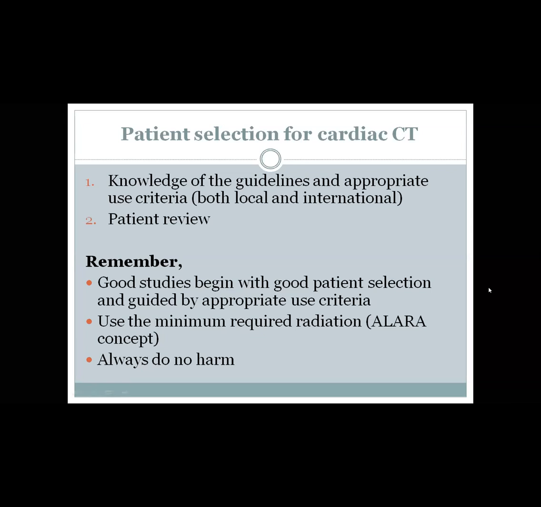Also, make sure the patient has no contraindication for your cardiac CT. For example, if you are going to give contrast, make sure the renal function is normal or near normal. If you are going to use beta blocker to better control the heart rate, or nitroglycerin to vasodilate the coronaries, make sure the patient has no contraindication for beta blocker or for nitrates. And usually remember that good studies begin with good patient selection guided by appropriate use criteria.